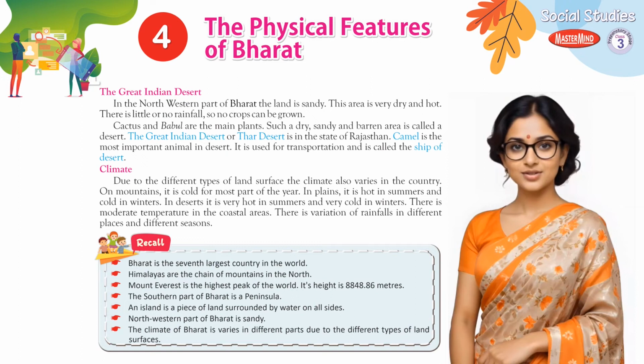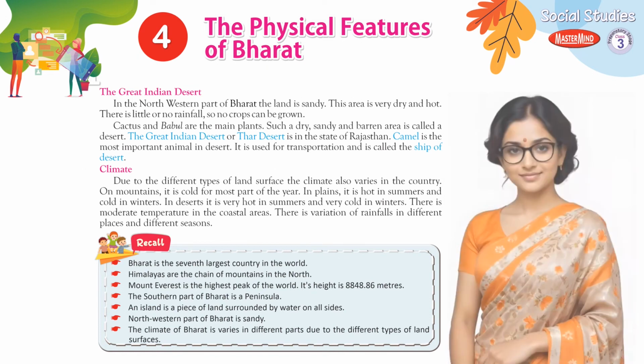Climate. Due to the different types of land surface, the climate also varies in the country. On mountains, it is cold for most part of the year. In plains, it is hot in summers and cold in winters. In deserts, it is very hot in summers and very cold in winters. There is moderate temperature in the coastal areas. There is variation of rainfall in different places and different seasons.